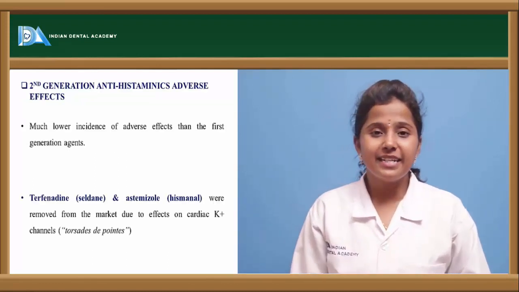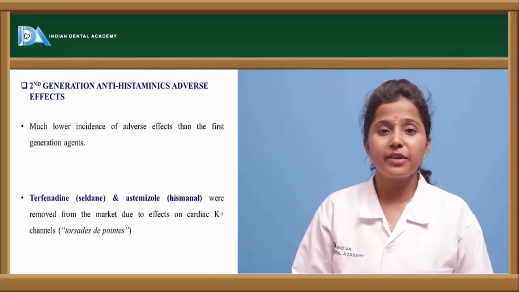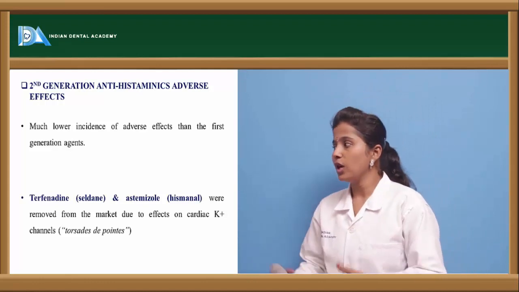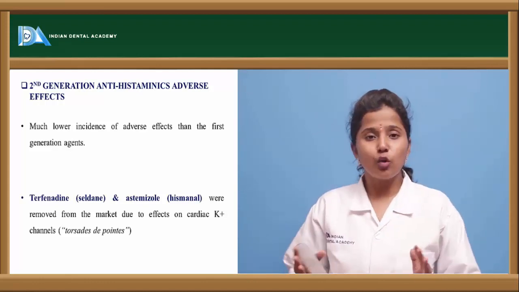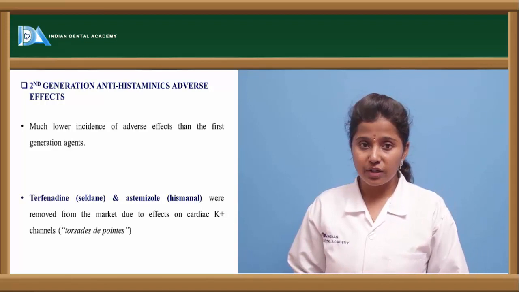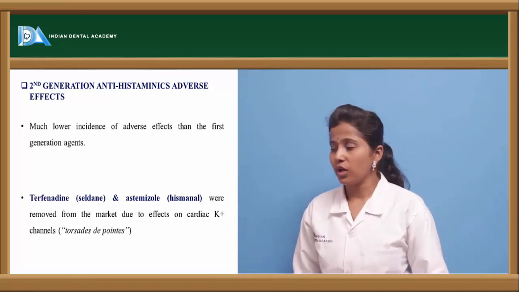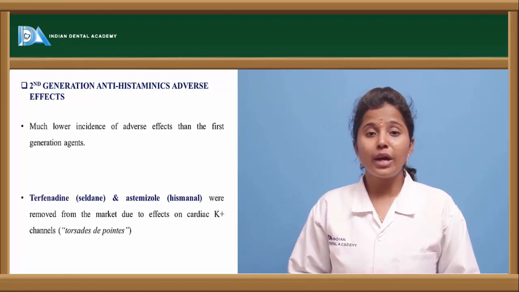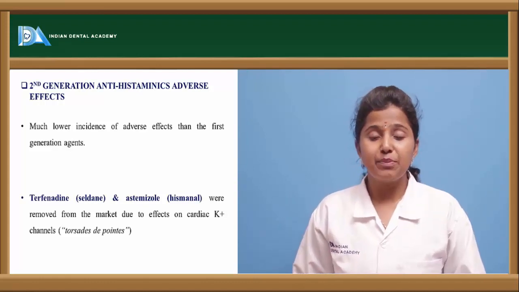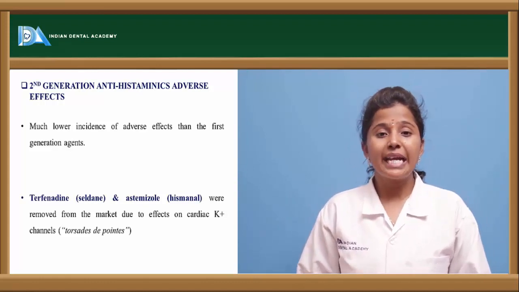Second generation antihistaminergic side effects. The adverse effects of these second generation drugs include, first of all, that they show fewer adverse effects when compared to first generation drugs. But drugs like terfenadine and astemizole show an adverse effect called torsades de pointes, which is related to arrhythmia.